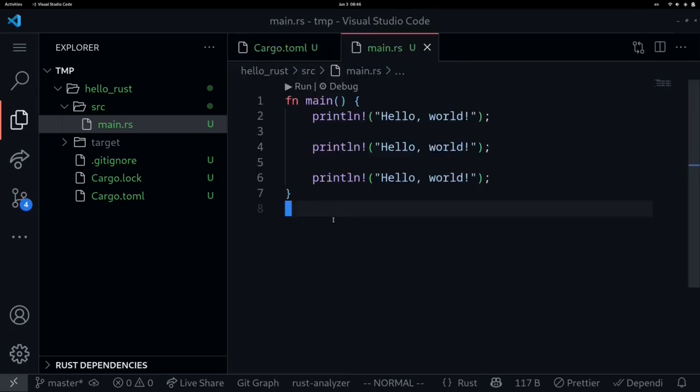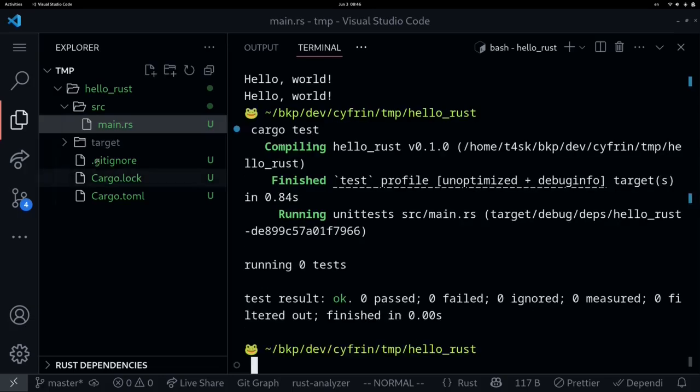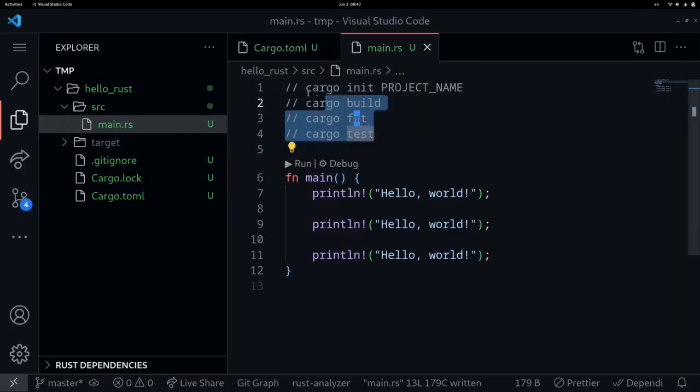And finally, if you have tests inside your Cargo project, then inside your terminal, you can type cargo test to execute the test. In this case, there are no tests, so the number of tests that ran is 0. So these are the 4 basic commands that you'll be executing when you build your project using Cargo. Cargo init to initialize a project, cargo build to build a project, cargo fmt to make your code pretty, and cargo test to run the tests.